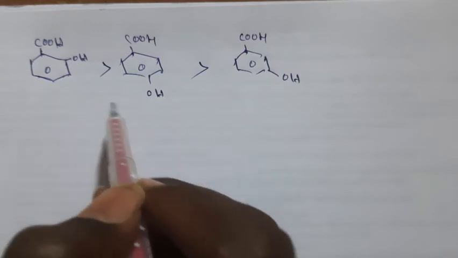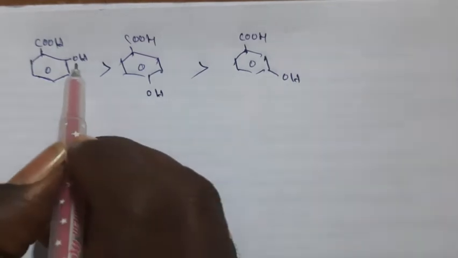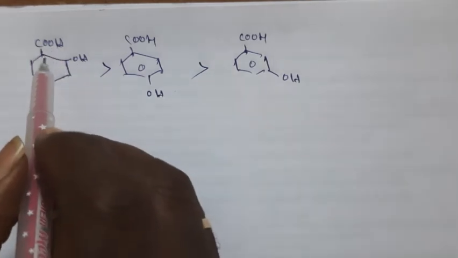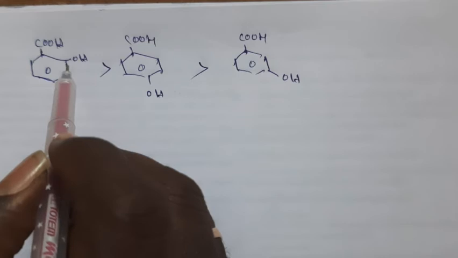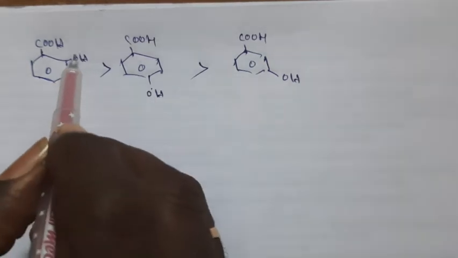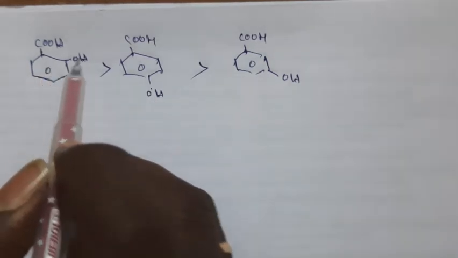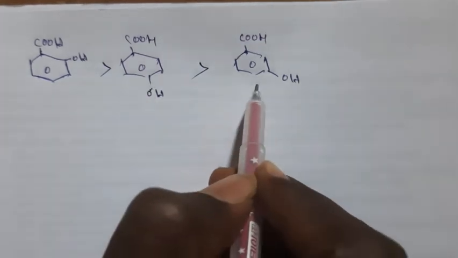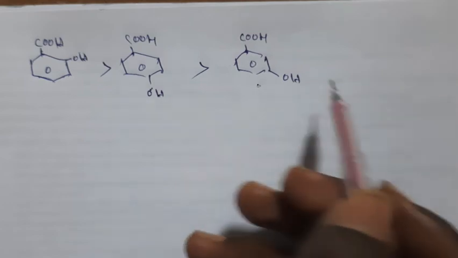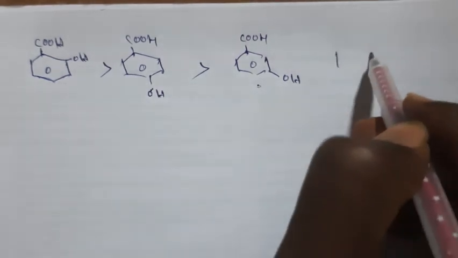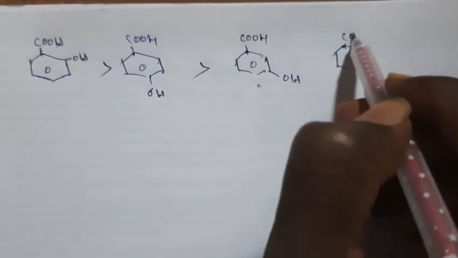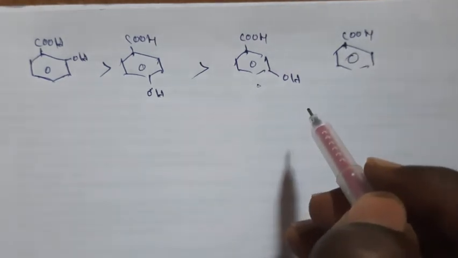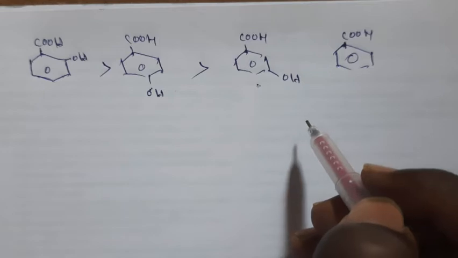No matter what type of group is present at the ortho position, ortho substituted carboxylic acids are more acidic than para substituted. Para substituted are more acidic than meta substituted, and these are more acidic than normal benzoic acid. So this is about the acidic nature of carboxylic groups in aromatic compounds, right?